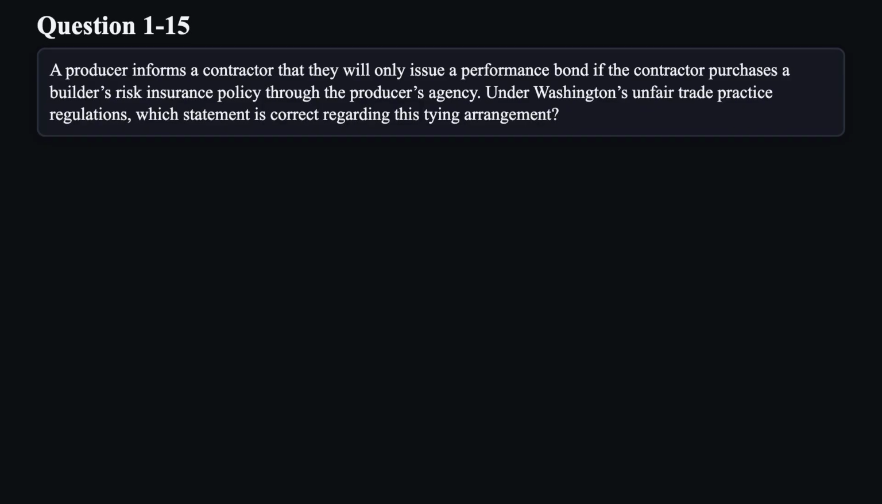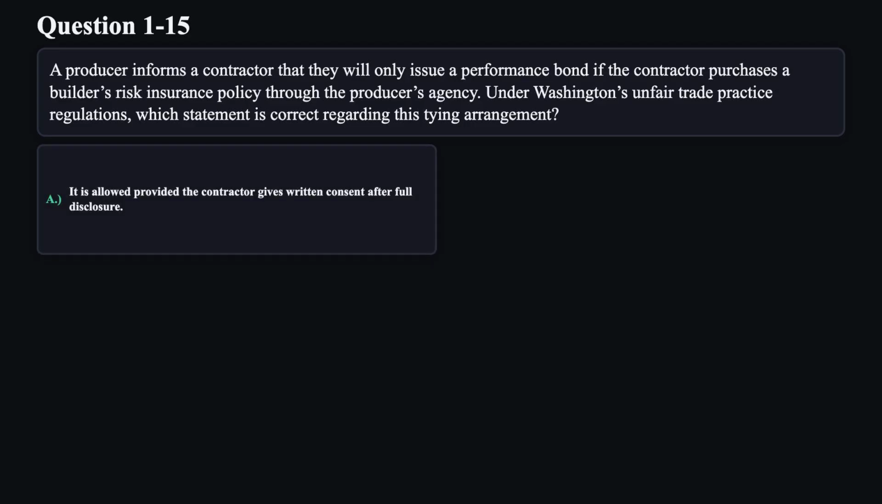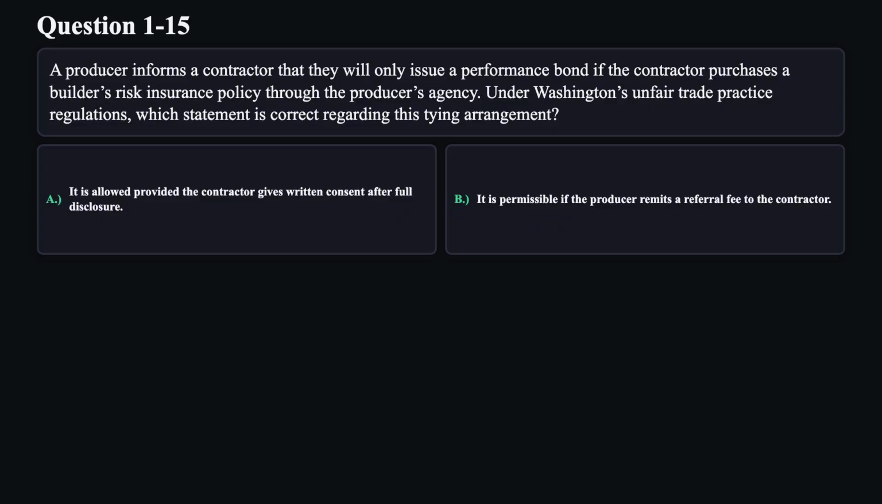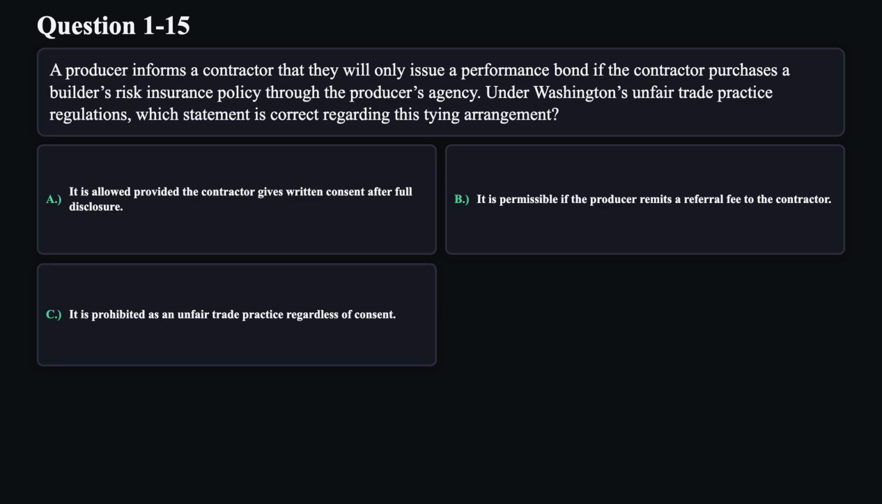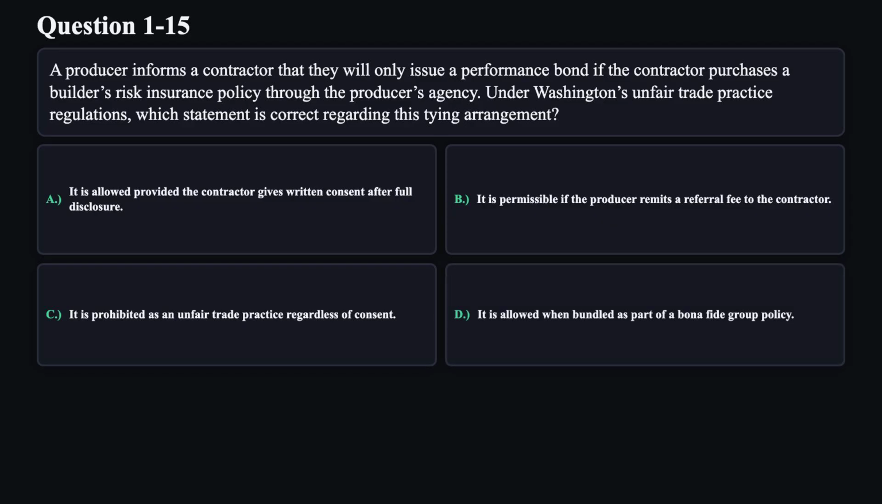Question 15. A producer informs a contractor that they will only issue a performance bond if the contractor purchases a builder's risk insurance policy through the producer's agency. Under Washington's unfair trade practice regulations, which statement is correct regarding this tying arrangement? A. It is allowed provided the contractor gives written consent after full disclosure. B. It is permissible if the producer remits a referral fee to the contractor. C. It is prohibited as an unfair trade practice regardless of consent. D. It is allowed when bundled as part of a bona fide group policy.